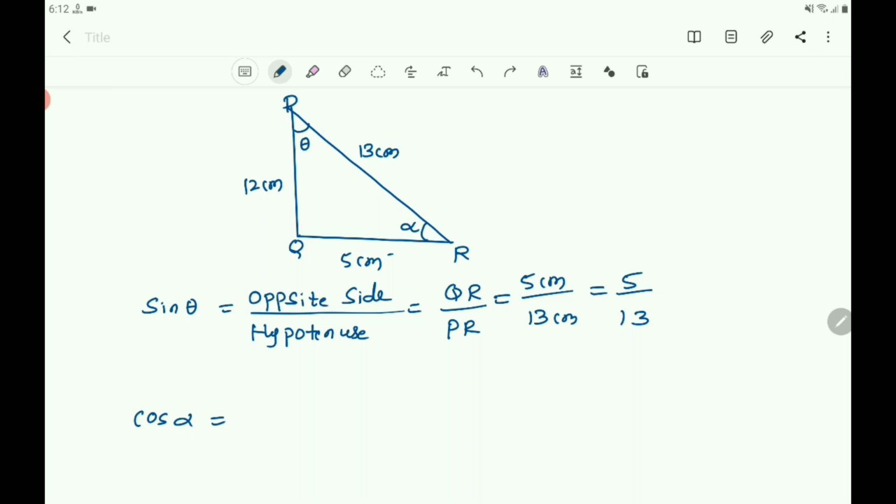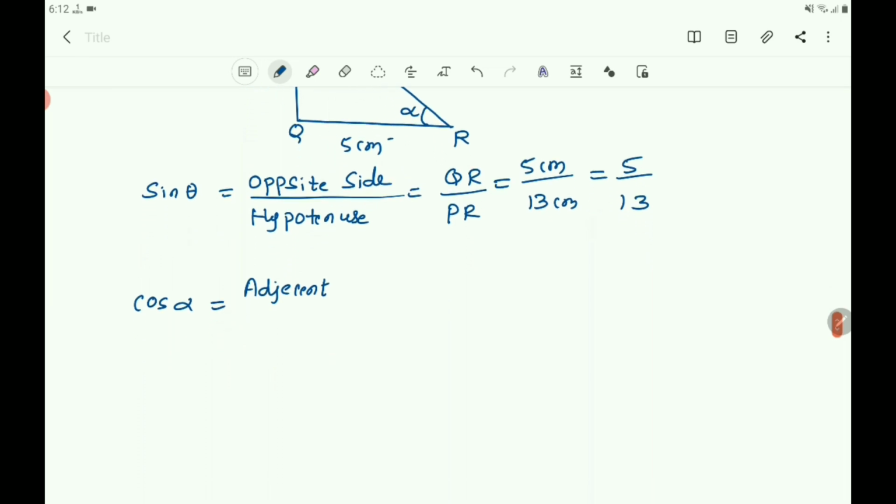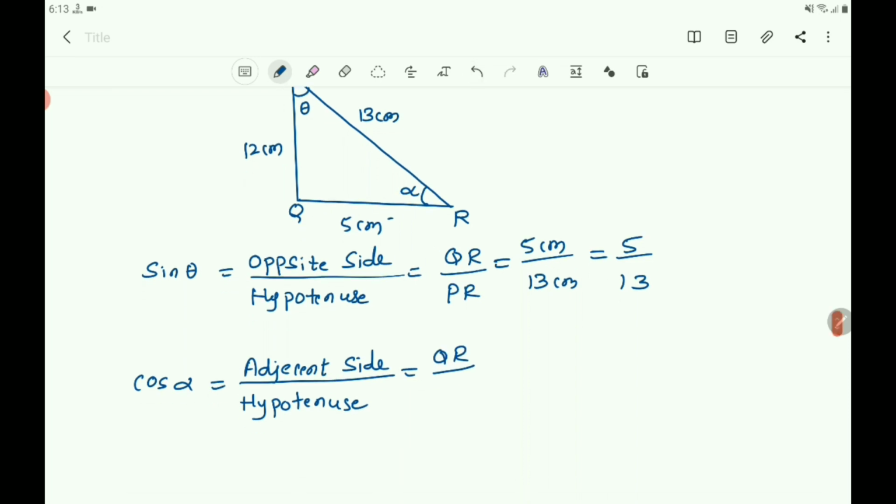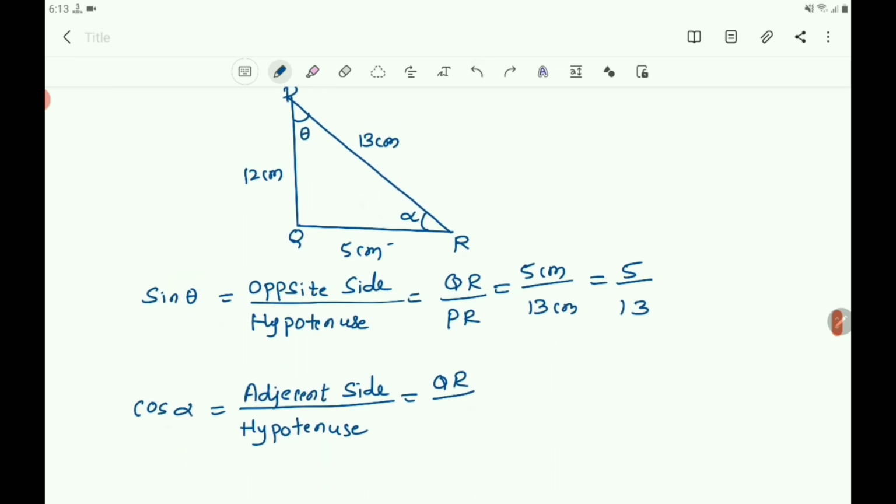So cos alpha equals adjacent side by hypotenuse, that is QR by PR, which is 5 centimeter by 13 centimeter.